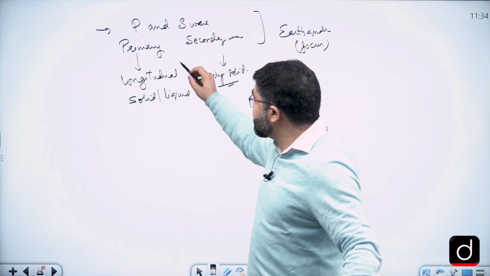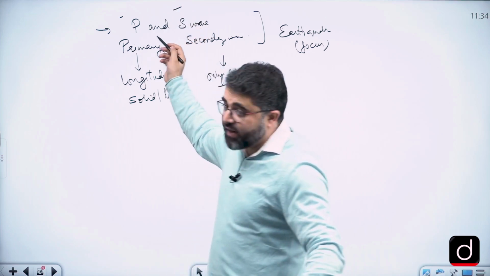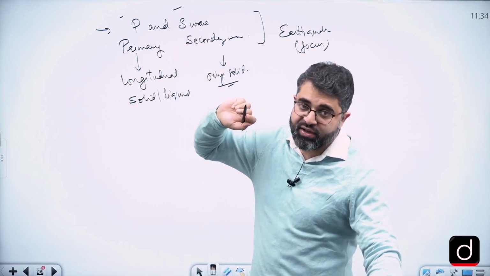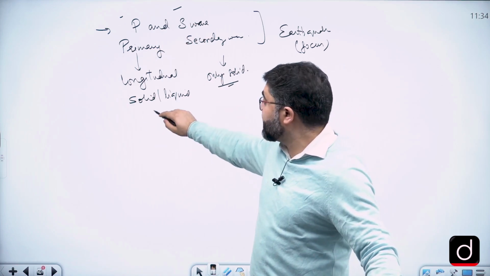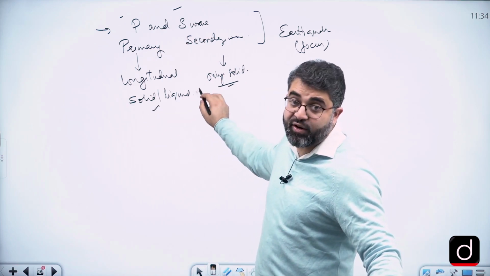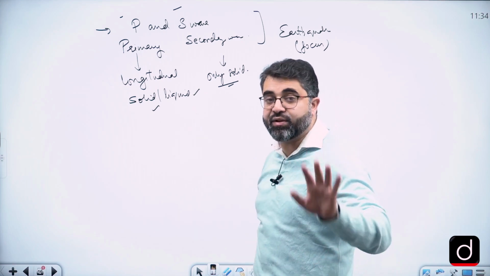So if we analyze the movement of P and S waves, we can analyze the internal structure of the Earth, because P waves can pass through solid and liquid, and S waves cannot pass through liquid, they can pass only through the solids.